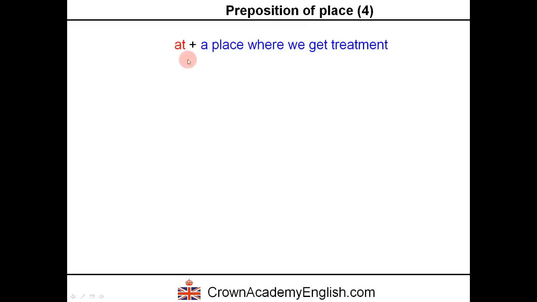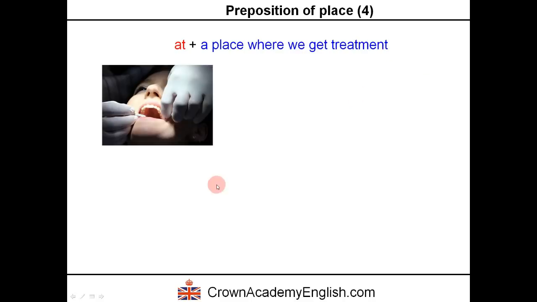We also use at followed by a place where we get treatment. So a common example, Sarah is at the dentist's. Another example, I'm ill. I'm at the doctor's. I'm at the doctor's.